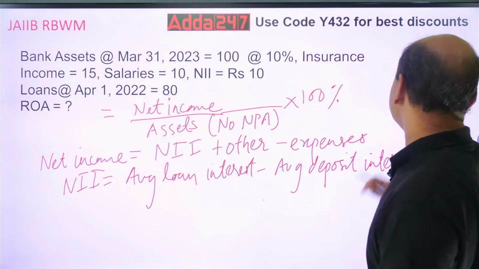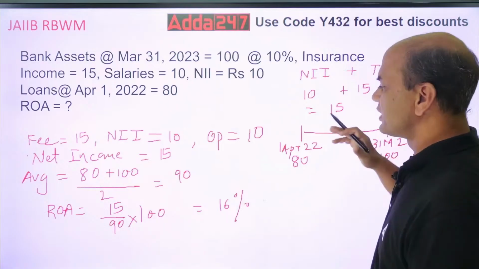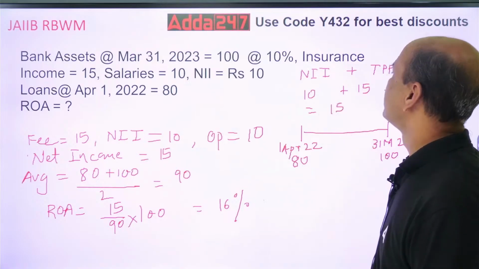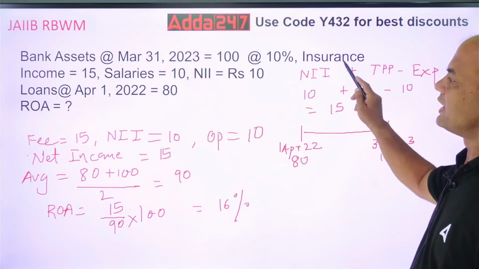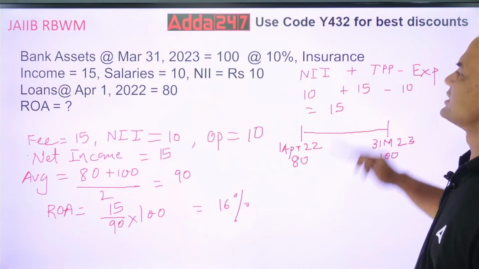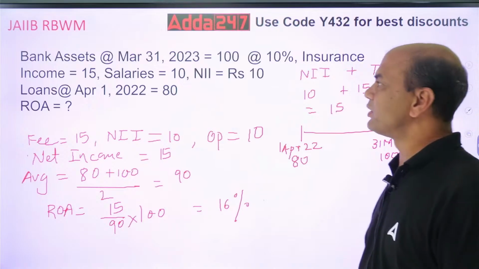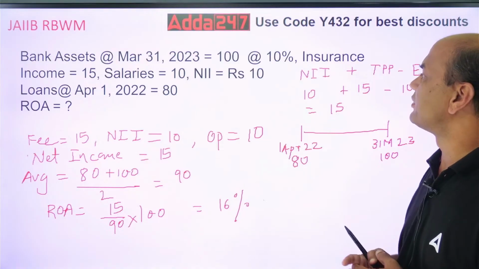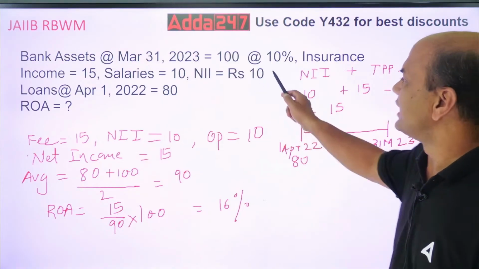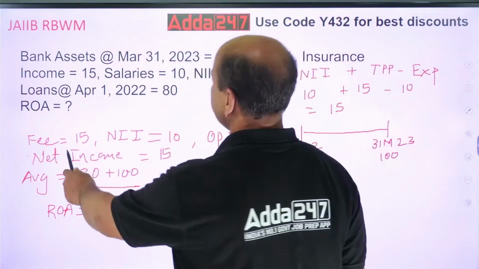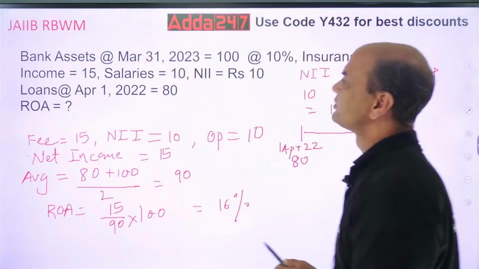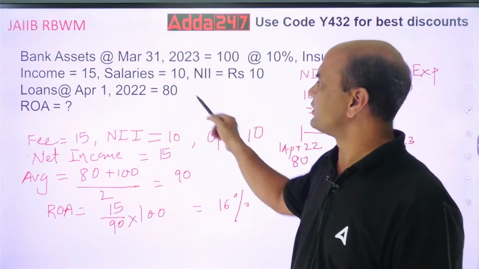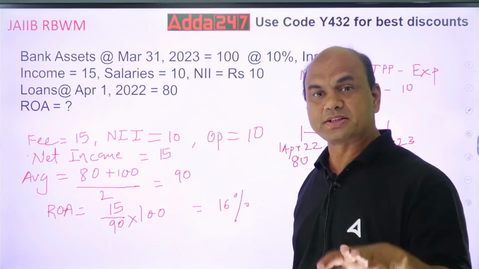So what is the answer you have got? Anyone has got the answer? Or we'll solve it over here. So the answer is, see this, NII plus TPP, meaning other income, minus expenses. So what is my net income now? What is my NII? NII is given here, 10 rupees. Fee income is given as 15 rupees. Where is fee income? See this, insurance. Fee income is 15 rupees. Then my operating expenses were given as 10 rupees. Salaries. So these are expenses.